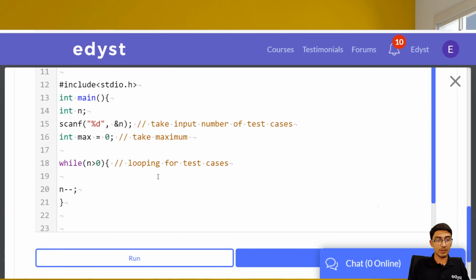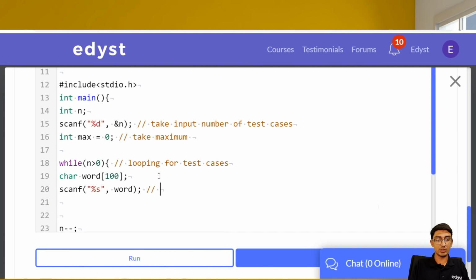Okay, now let's take our word. So let's assume that each word is maximum 100 length. The question hasn't specified, so let's just assume it is. Probably it might be more. That time we'll update it. Let's scan the word. scanf("%s", word), right?